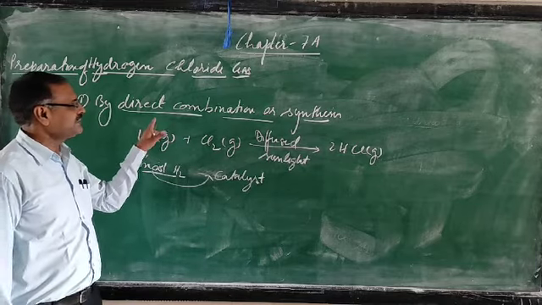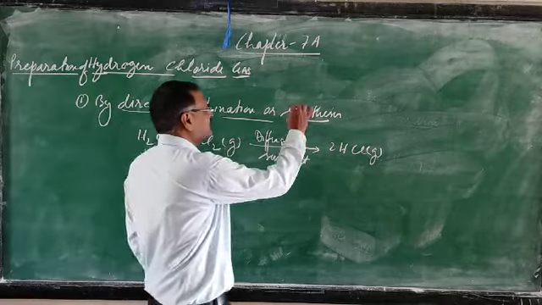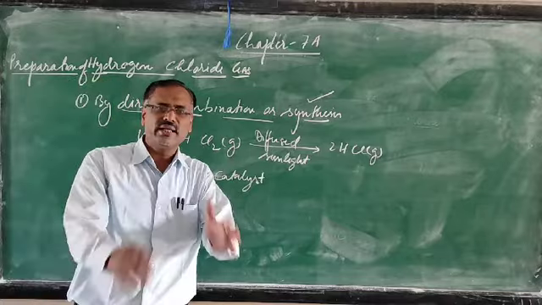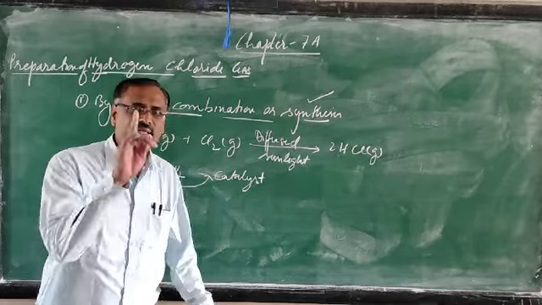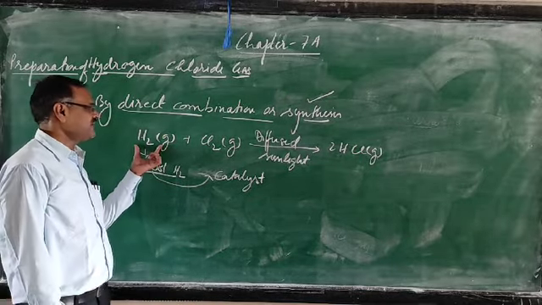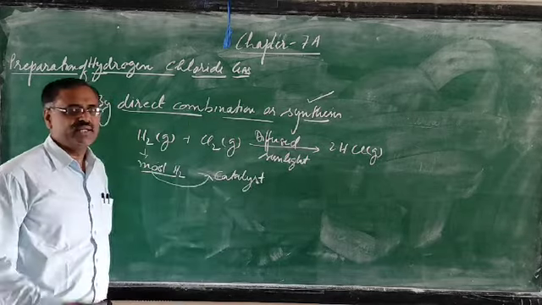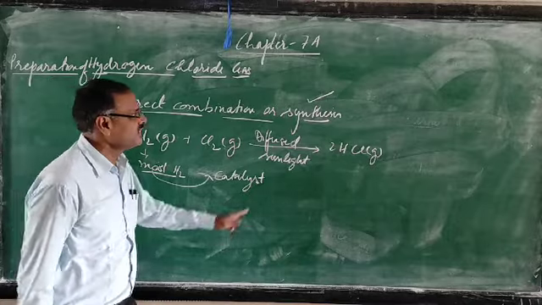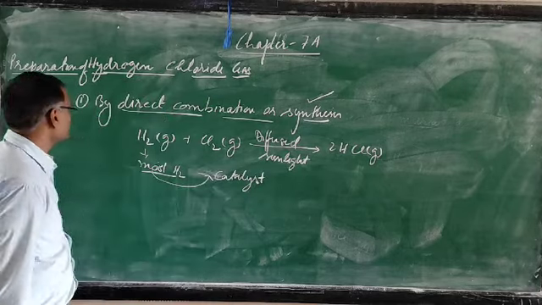Direct combination is clear, that two elements are combined. Another name given is synthesis. What is synthesis? In class 9 you studied that when two elements combine to form a compound, the reaction is called synthesis. In this one, two elements, hydrogen and chlorine, are combining and forming hydrogen chloride, which is a compound. So that's why this is an example of synthesis.